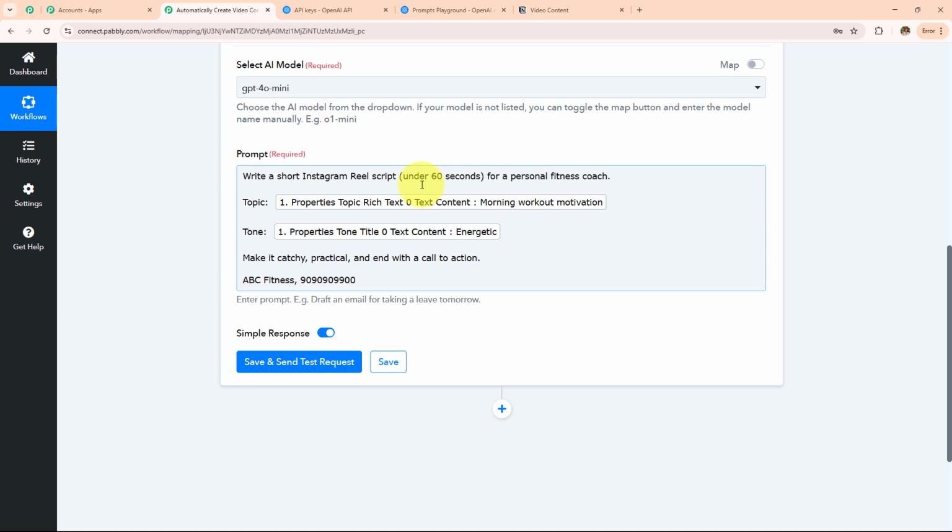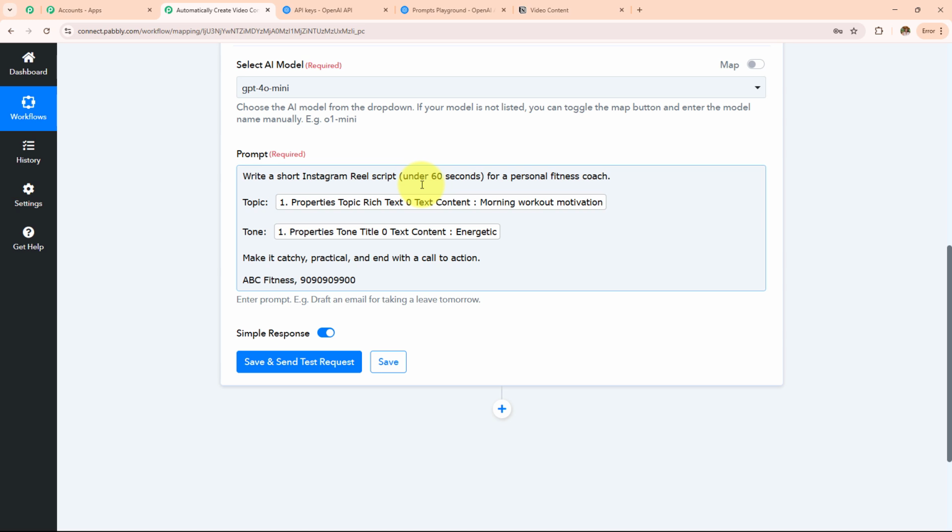Manually entering the data will make this field static and the information will not change even if you have received the new response. If I manually enter any detail, this field will become static, and every time I receive a new response, the result will not change. So as to keep this field dynamic, we use this process, mapping, instead of manually entering the details.